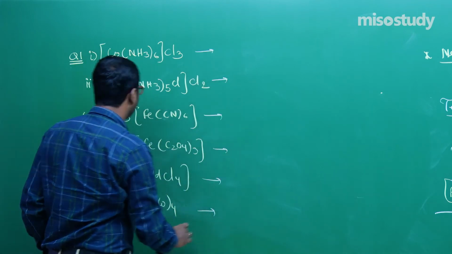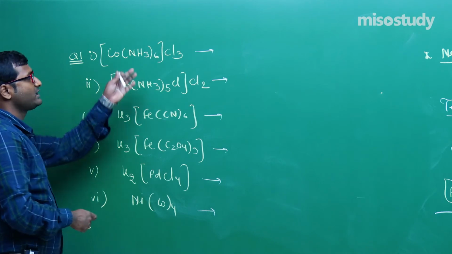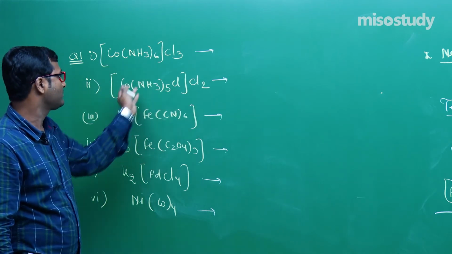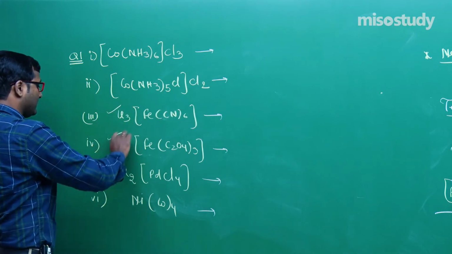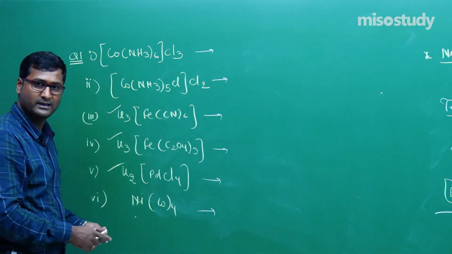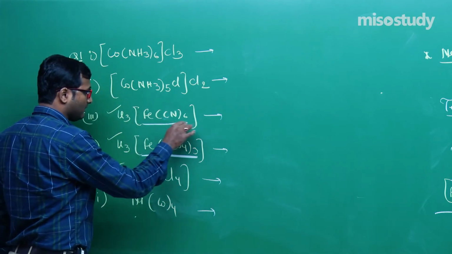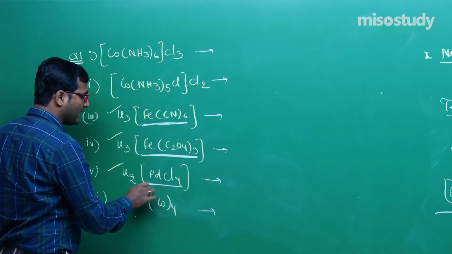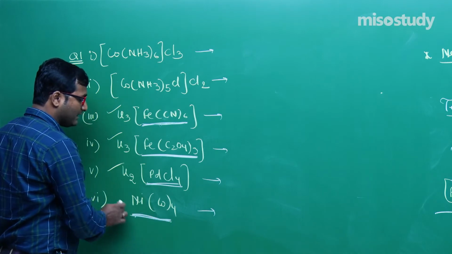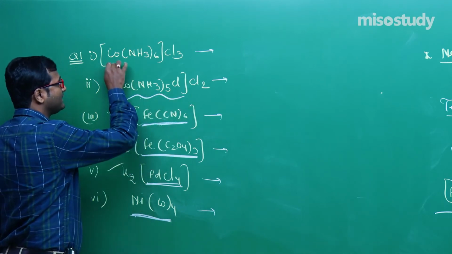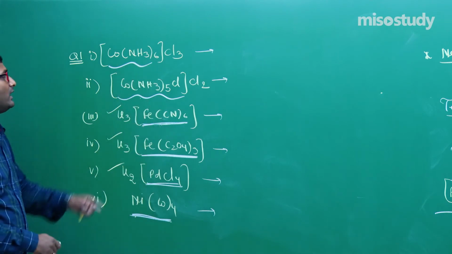It's your turn. This one is a cationic complex because the bracket is before, then there comes this one, which is an anionic complex, and this one is a neutral complex. Clear? If the complex ion comes after, then it is an anionic complex. If no charge, that is neutral. If the complex ion comes before, then it is known as a cationic complex. Now tell me the name.